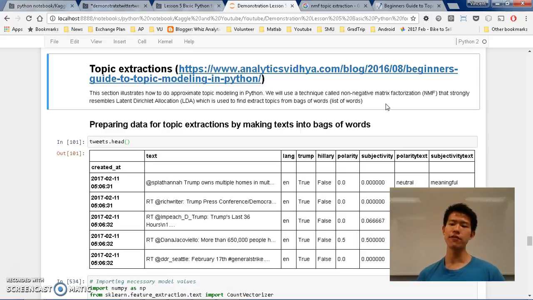NMF is a very good way to identify them by drawing separating lines across these plots. It uses a matrix representation, which is good for topic analysis because it identifies the bag of words and uses that to cluster.